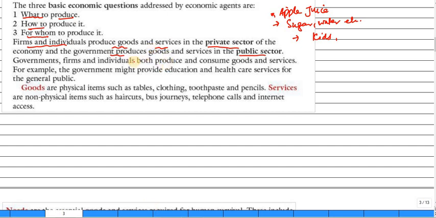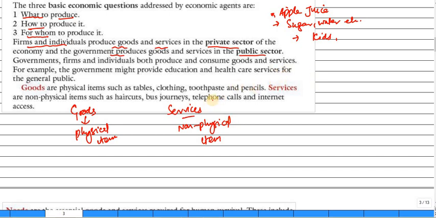Goods start with a tangible item, any physical substance. So goods are physical items. On the other hand, we have services, and these are non-physical, meaning intangible stuff. Like haircut, telephone calls, internet access, etc. That comes as services.